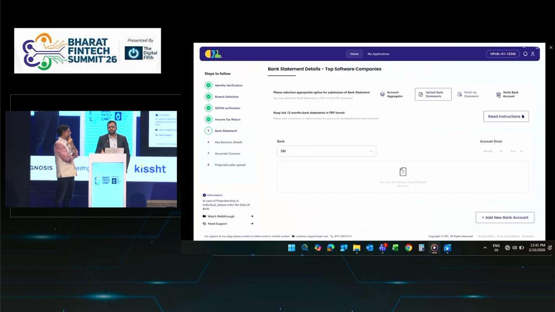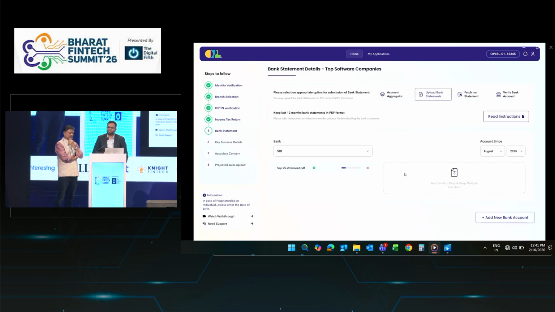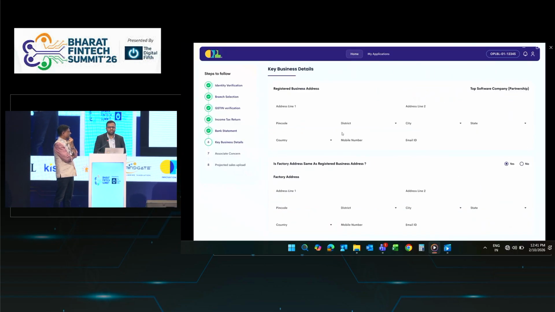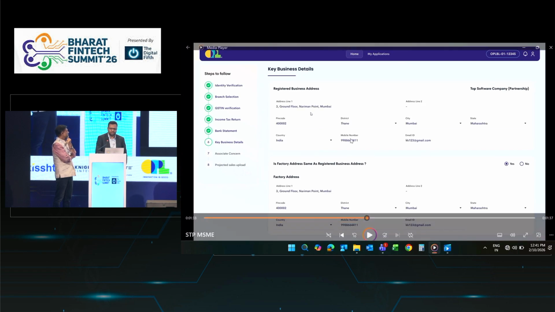Again, the bank can set policy on whether they want to keep 12 months or 6 months of bank statement data, based on loan type. For example, for renewal they need 12 months of data, and for a new limit they want 6 months of data. So everything is possible here.